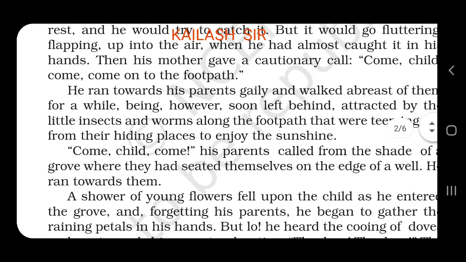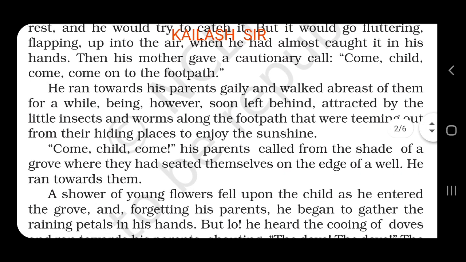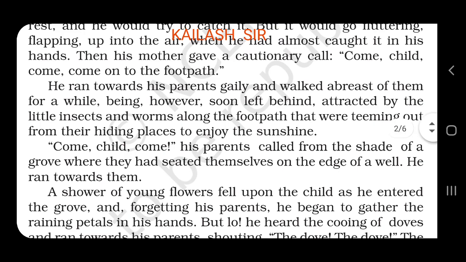Come, child, come, his parents called from the shade of a grove where they had seated themselves on the edge of a well. He ran towards them. Again, as he is lagging behind, the parents call him to come with them. From the shade of a grove, grove means a group of trees or bushes, we can say, which grow together, where they had seated themselves. For shelter, for shade, they are sitting there on the edge of a well. The parents are sitting on the edge of a well. He ran towards them. He goes towards them.